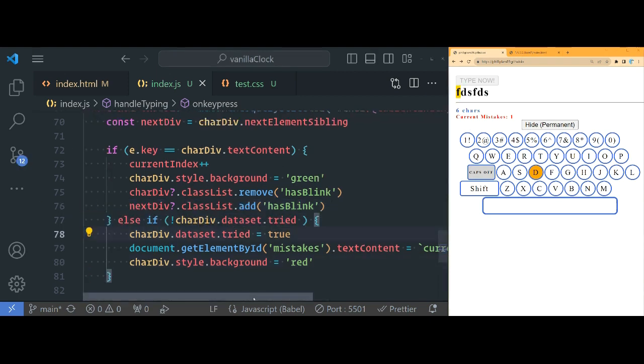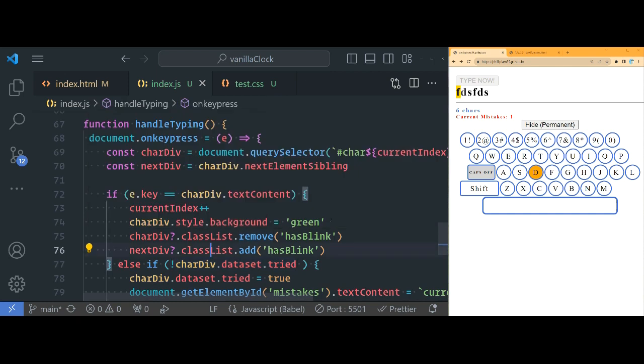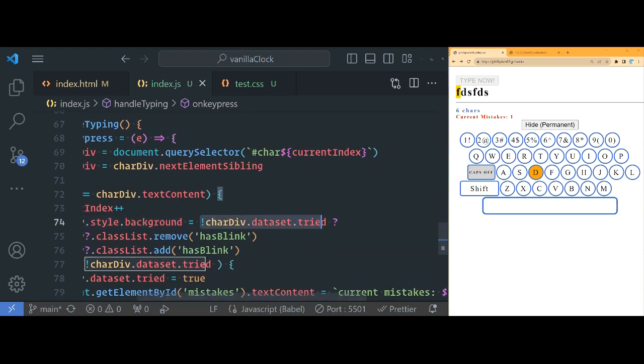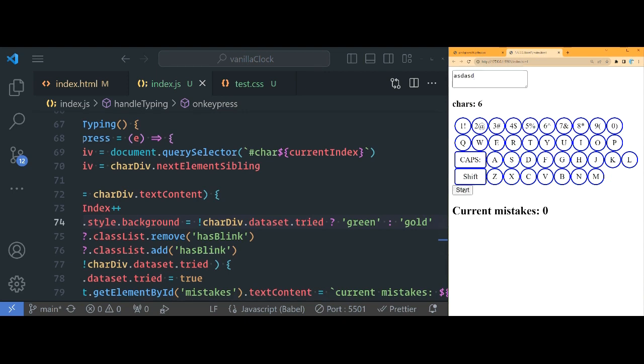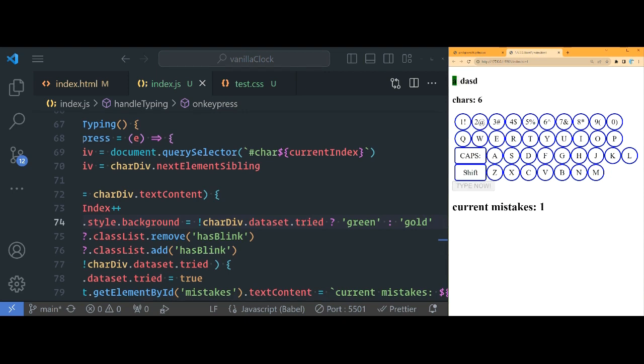Well, it's actually very simple. Since we have this right here, let's come up here when we're setting it to green. But now we're gonna set it using a ternary operator, okay? So let's say if this is the first time, then it's green, okay? If not, let's do gold. Okay, let's go to our own A, and then I fix it, see, it turns to gold.